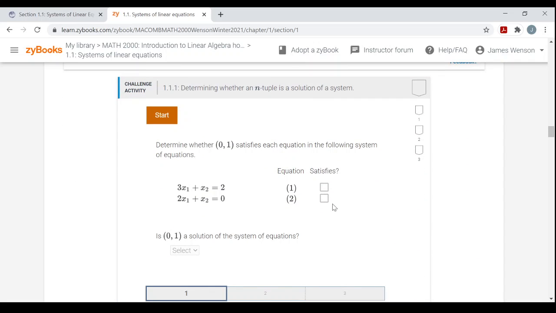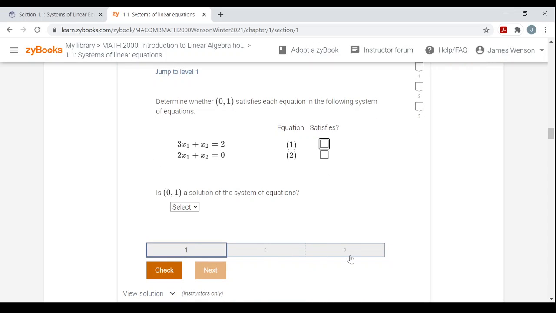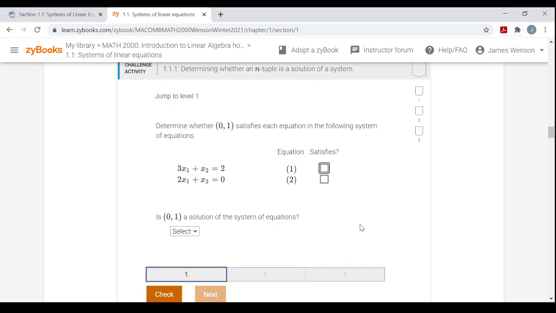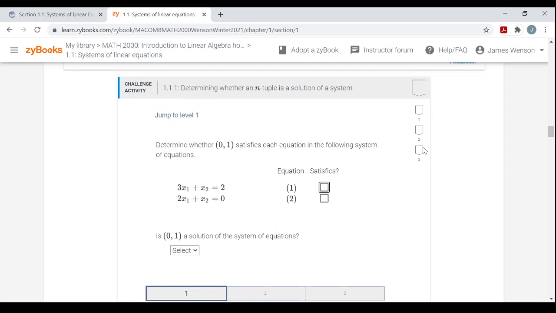Now I'm getting to a challenge activity, which are in blue. Again, they're like the participation activities, only a little more challenging. You have to do a little more thinking and usually more entering answers. So I hit start, and down here it tells you there are 3 levels, 3 questions to complete, and you see the 3 here. Once all 3 are complete, you'll see that this box in the upper right-hand corner will fill in blue with a check mark.